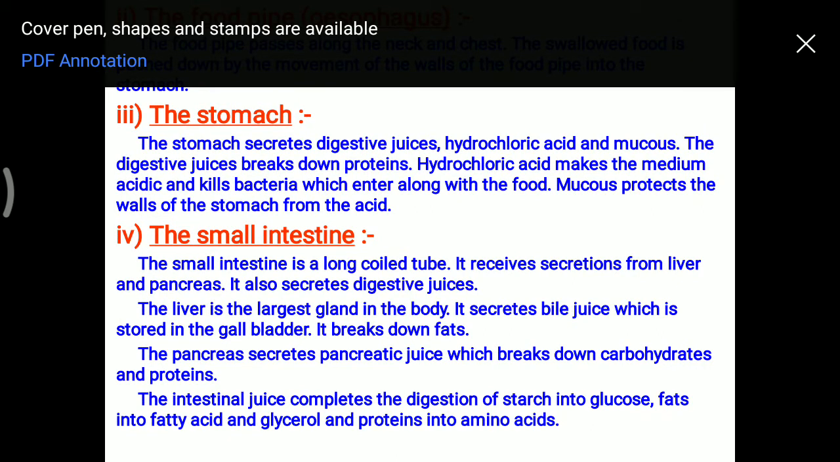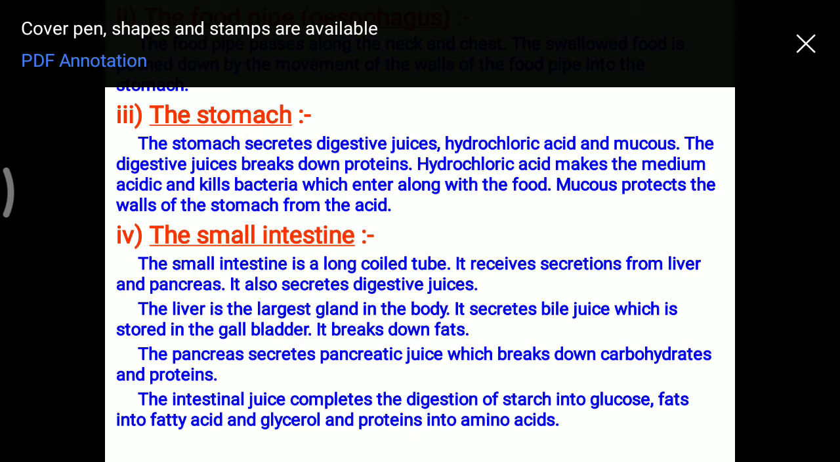Now the food reaches the stomach through the esophagus. In the stomach, there are several digestive juices, hydrochloric acid and mucus, which help in the digestion of the protein inside our stomach. So basically, protein is broken down into smaller particles in the stomach. Mucus protects the wall of the stomach from the acid.